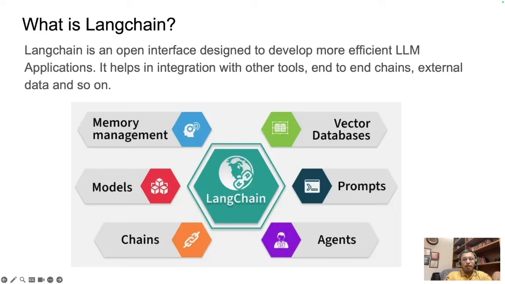In short, Langchain is not just about calling an LLM, it's about orchestrating multiple tools and components around the LLM to build real-world applications that are smarter, more reliable, and more scalable. And that's what makes Langchain such an important framework in the AI developer ecosystem today. Let's move on to the next slide, right?